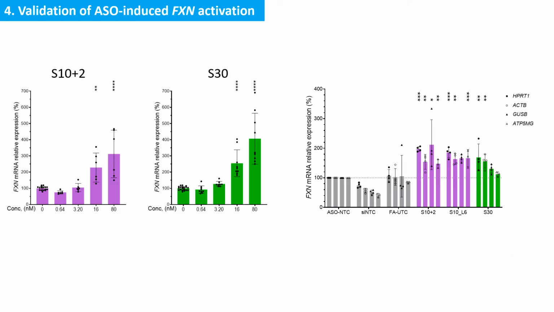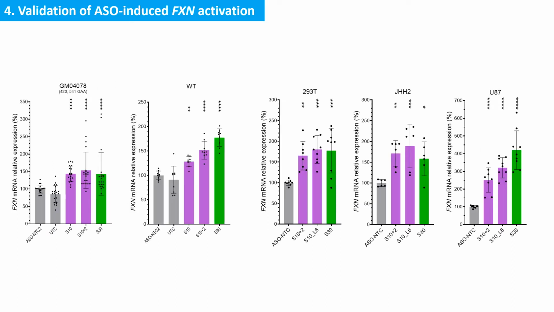We verified by dose-response studies, multiple normalization controls, and two independent RNA quantification assays that the activation was not a normalization artifact. The frataxin activation by identified ASOs was consistent in multiple cell models, including a second patient fibroblast model with over 500 GAA repeats and multiple wild-type cell lines. Thus, the activation was independent of GAA repeat length.